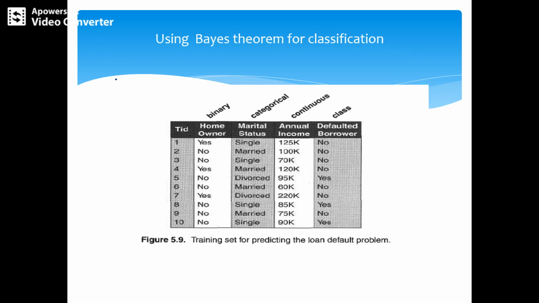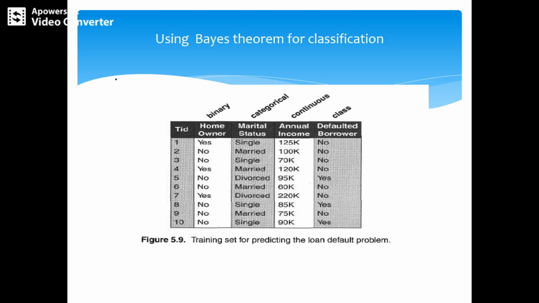So now let us discuss classification using Bayes theorem. This is the transaction ID, and the categorical attribute we have taken here is homeowner, with binary values yes, no, yes, no.